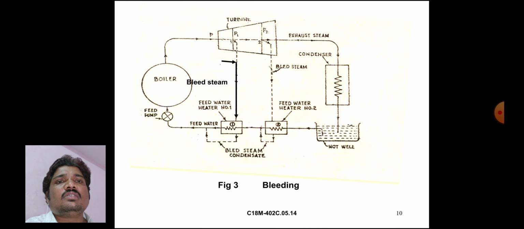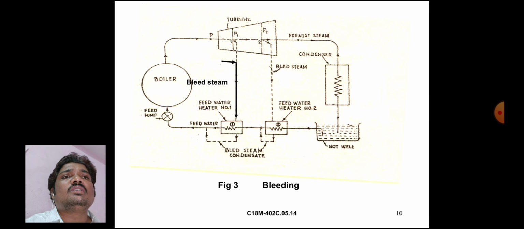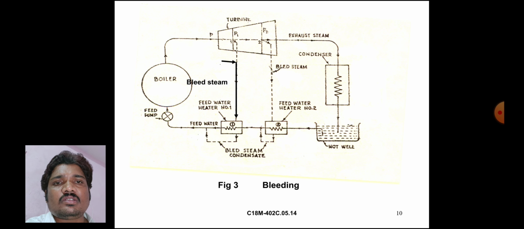The steam is supplied from the boiler and goes through the turbine. From the turbine it goes to the condenser, where the steam is converted into water. This hot water goes to the hot well. The feed pump continuously supplies the water to the boiler. This is a continuous cyclic process, as shown in this figure.